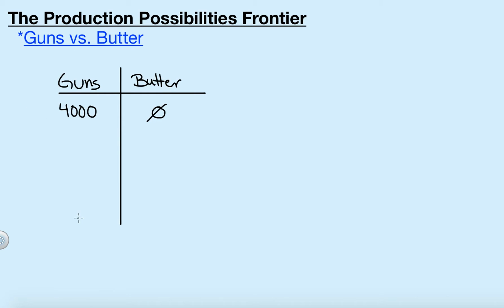Conversely, if they put all of their resources, that's their land, labor, capital, entrepreneurship, technology, all of their resources towards the production of butter, they can produce 8,000 units of butter. So let's look at a couple different points. If they come down 1,000 units of guns, they'll now be able to dedicate some of those resources from guns to the production of butter, and they can produce 4,200 units of butter.